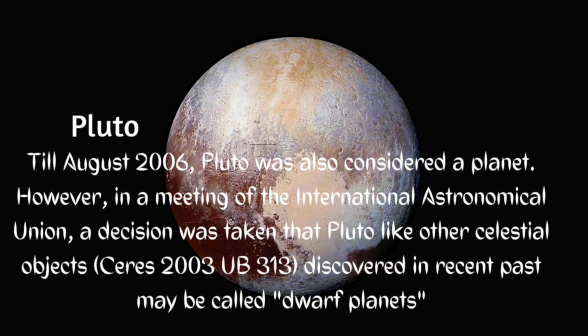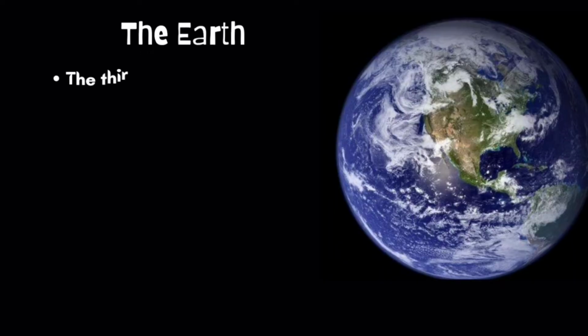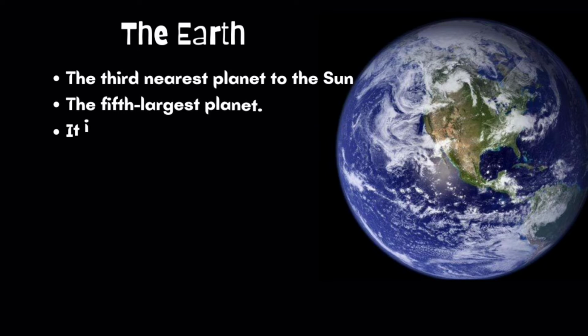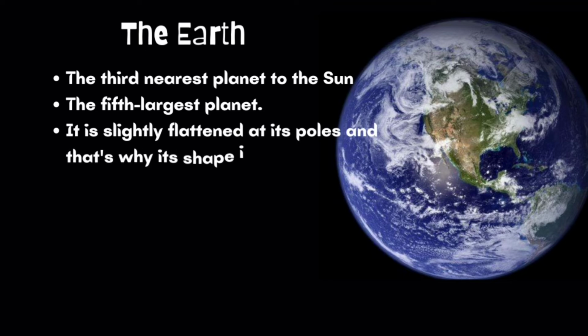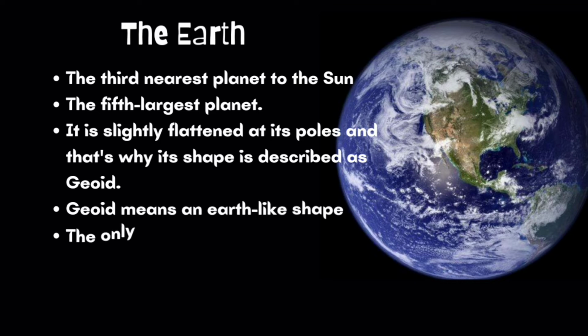So, Pluto is no longer a planet now. Now let's learn about our planet, the Earth. It is the third nearest planet to the Sun and is the fifth largest planet. It is slightly flattened at its poles, and that's why its shape is described as geoid. Geoid means an Earth-like shape.